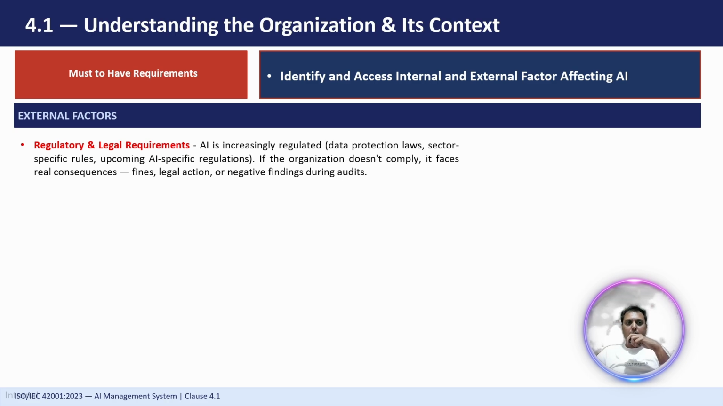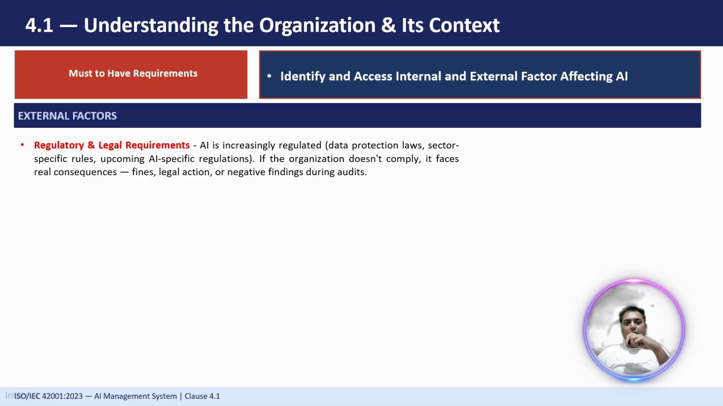Then we have to understand the external factors which can affect our AI systems. The first and most important external factor can be regulatory and legal requirements, right? AI is increasingly regulated, right? So there are data protection laws, sector specific laws, or upcoming AI specific regulations, right? If an organization does not comply, the organization has to face legal consequences. Consequences can be fines, maybe legal actions, or a negative finding during an audit, right?